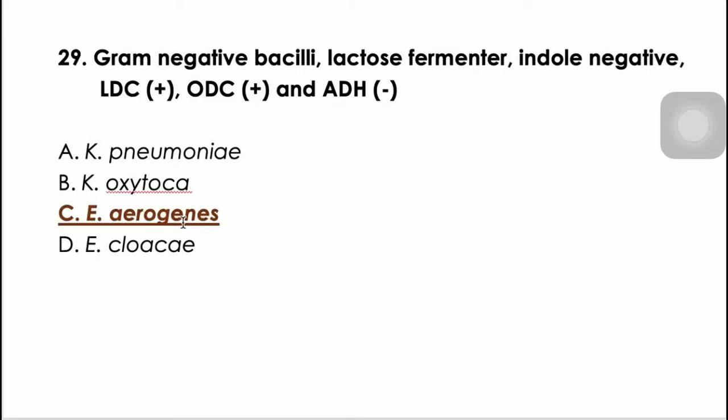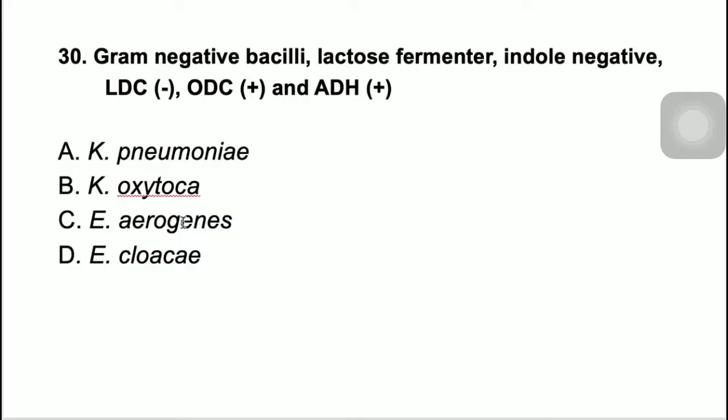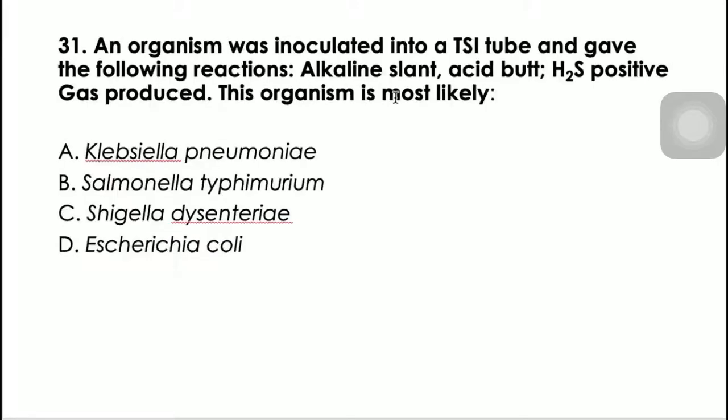So we have letter C. 30, gram-negative bacilli, lactose fermenter, indole negative, so hindi na nga Oxytoca, lysine decarboxylase negative, so hindi na po siya Klebsiella pneumoniae, at hindi na rin siya Enterobacter aerogenes. So para po maalala natin, OA, Enterobacter cloacae, ornithine decarboxylase positive, and arginine dihydrolase positive. So 30, we have letter D, Enterobacter cloacae.